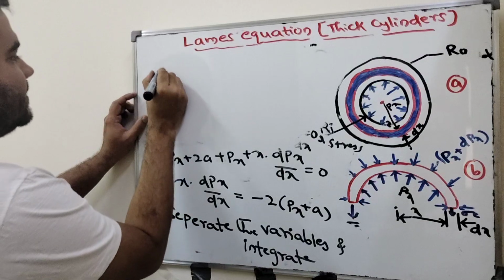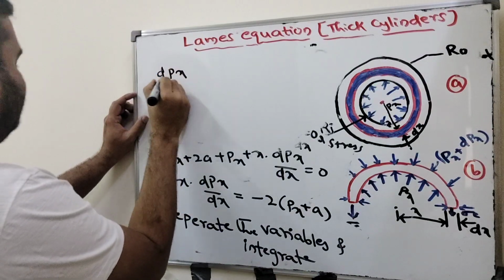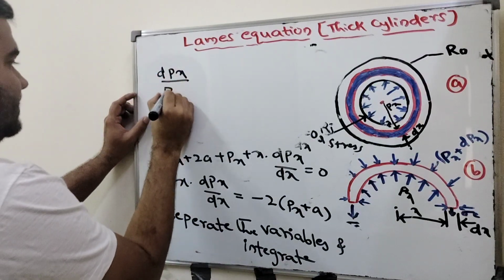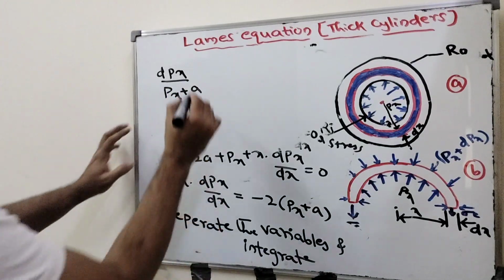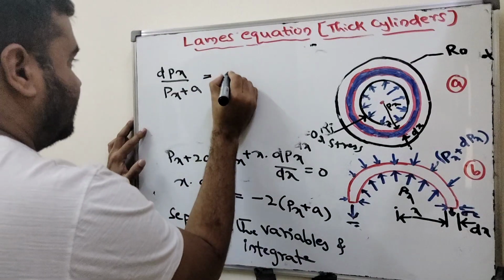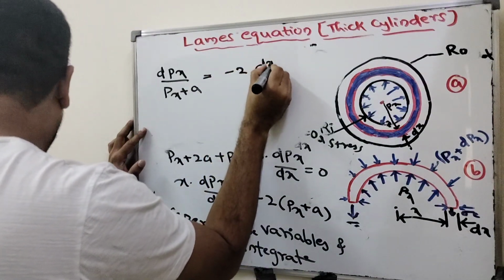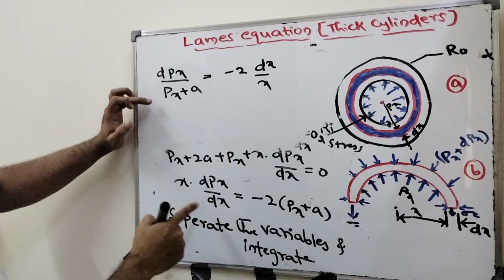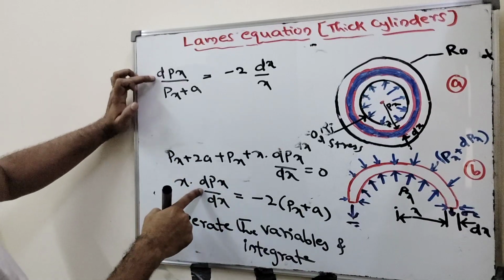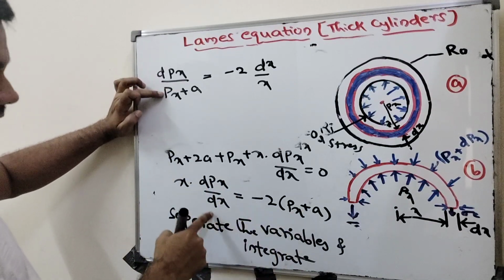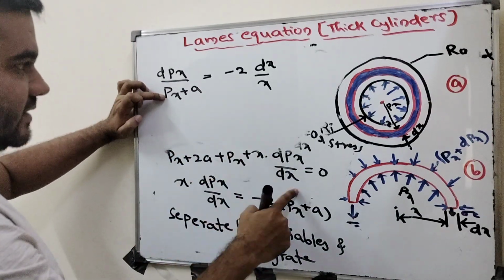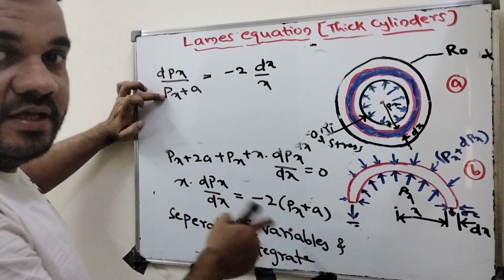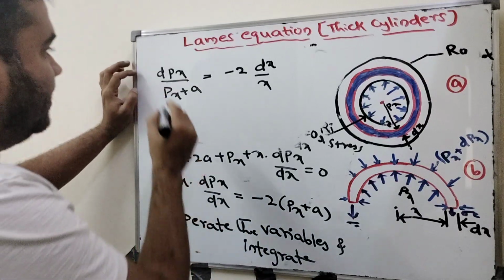d(p_x) divided by (p_x plus a) equals minus 2 into dx by x. Here I took d of p_x divided by p_x plus a equal to minus 2 into dx divided by x. Just I separated the variables. Now I will integrate.